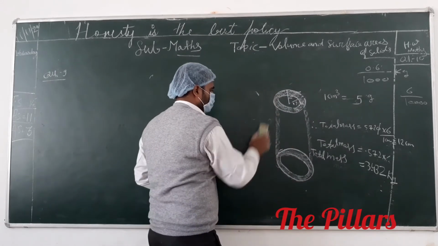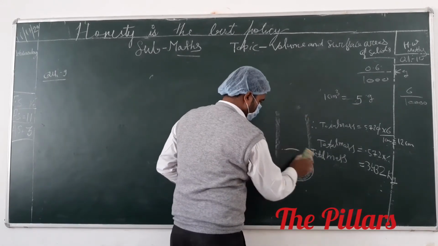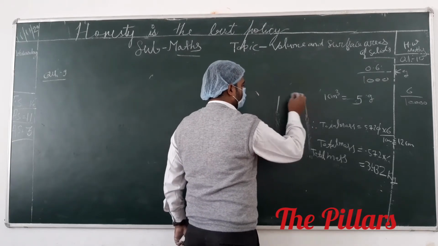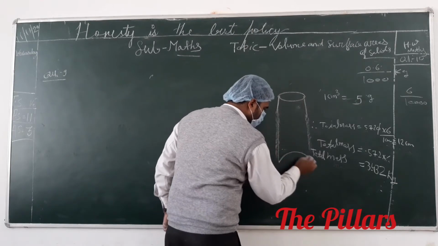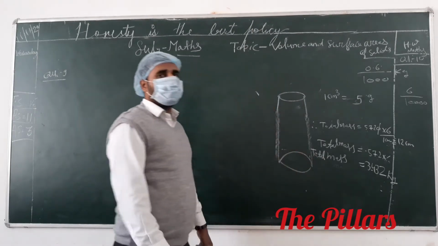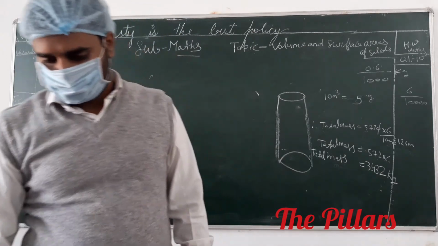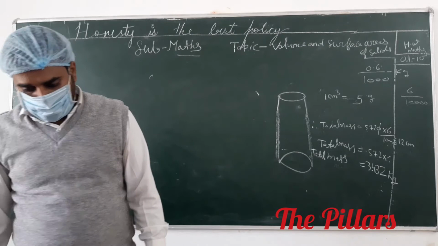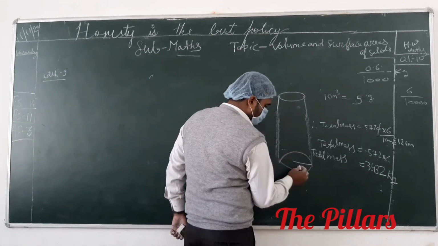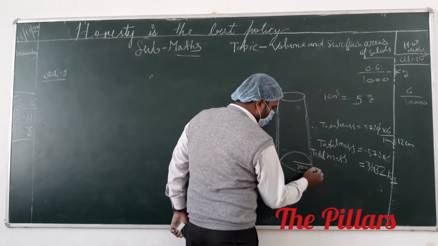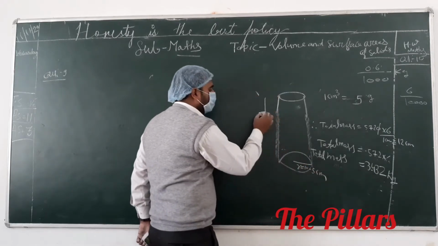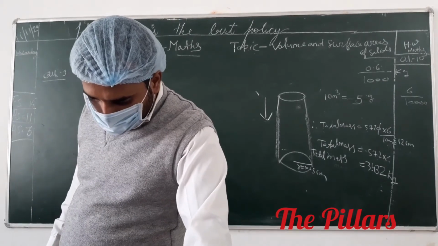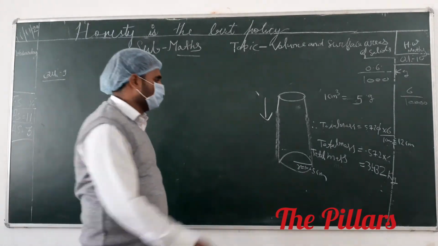Okay. Like this same question, suppose this is our hollow cylinder. Anyone have any doubt? No, sir. We have to mention the things. Find the weight of the cylinder. Radius is given, r equals 10.5 centimeter. Height is given, 60 centimeter.